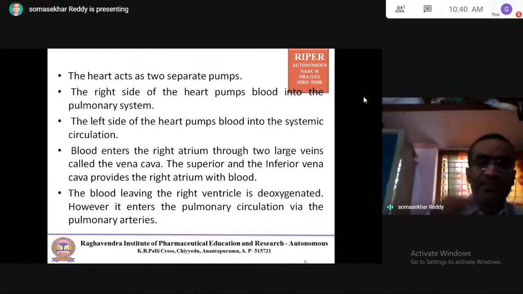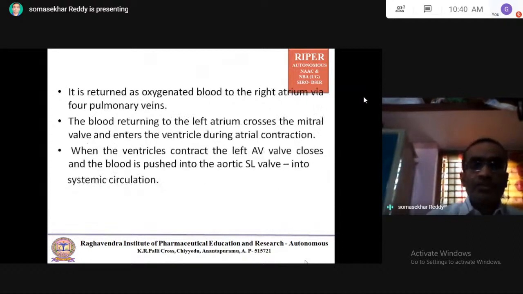However, it enters the pulmonary circulation via the pulmonary artery. The pulmonary arteries take this deoxygenated blood into the lungs. It is then returned as oxygenated blood to the left atrium via four pulmonary veins. Sorry, not the right atrium, the left atrium.